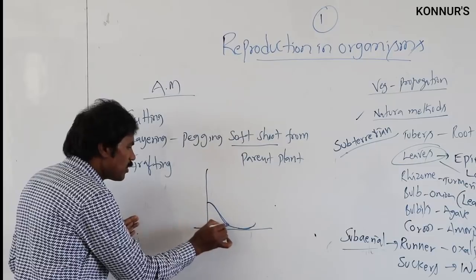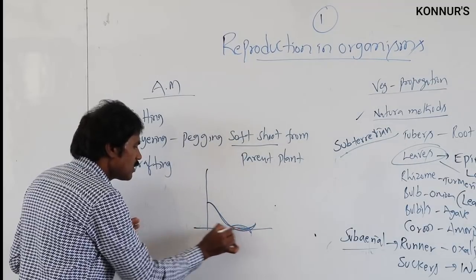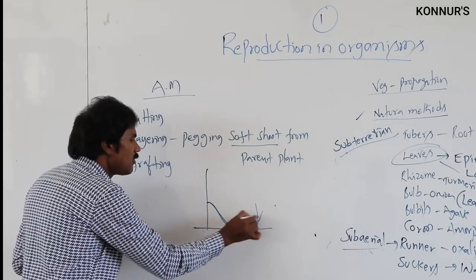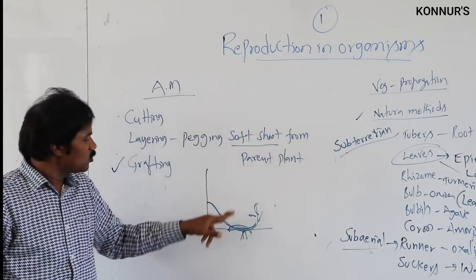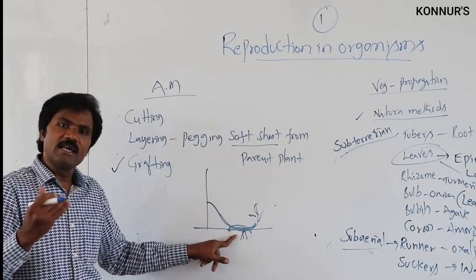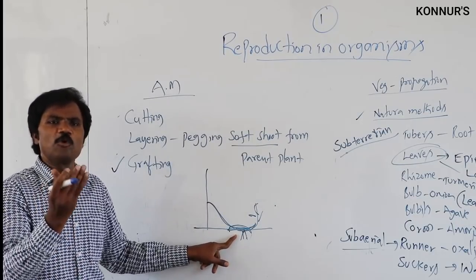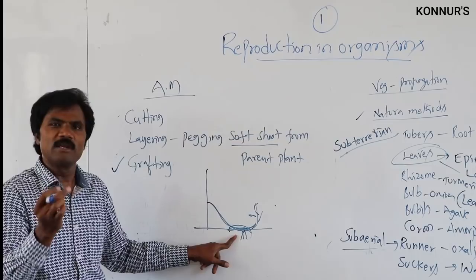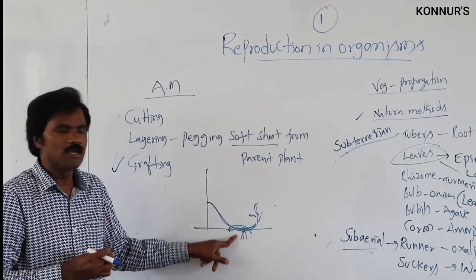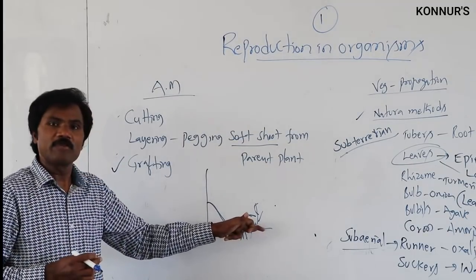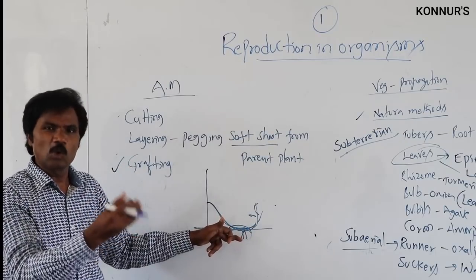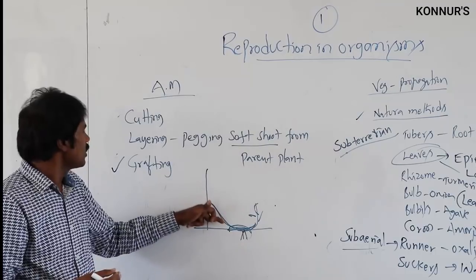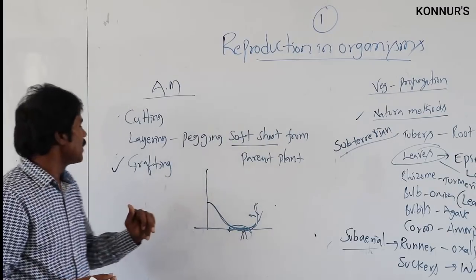It is laid down, then it will be propagated and develop into a complete organism. That is layering. There are ground layering and air layering. Normally fruit-yielding plants like guava and apple can be propagated by air layering. Ground layering is normally observed with flowering plants like jasmine and rose.